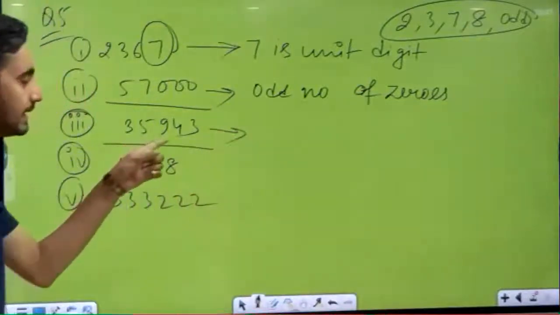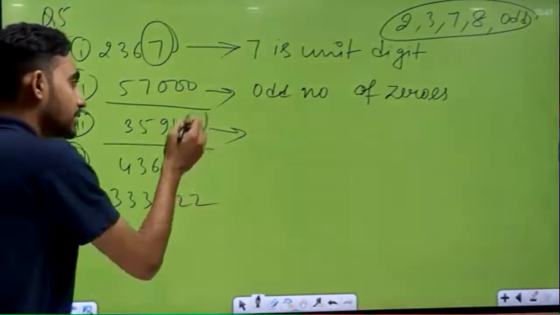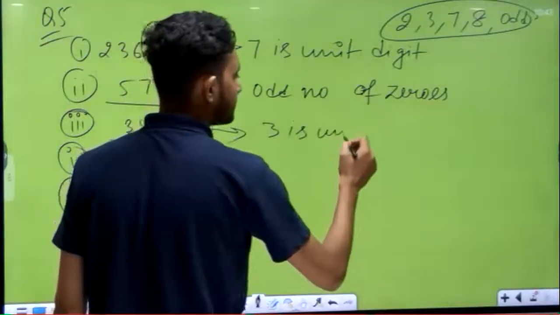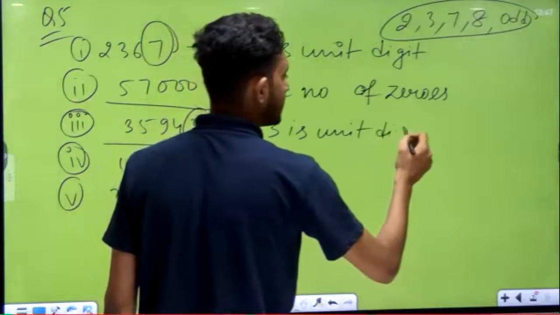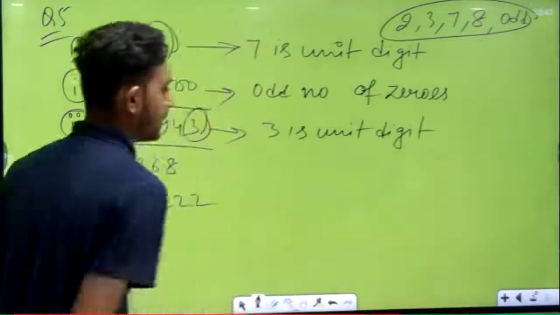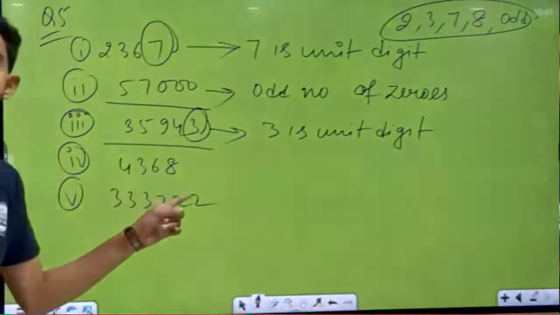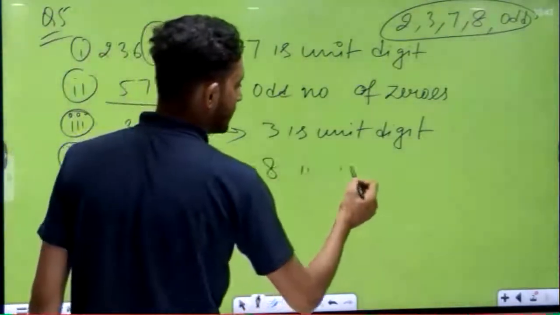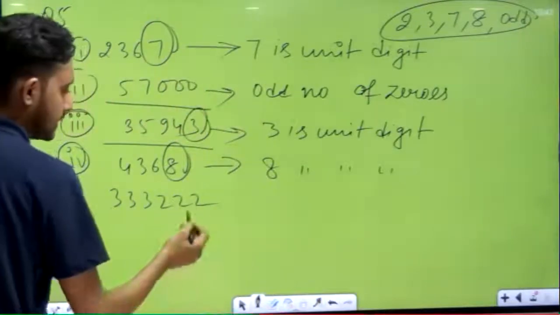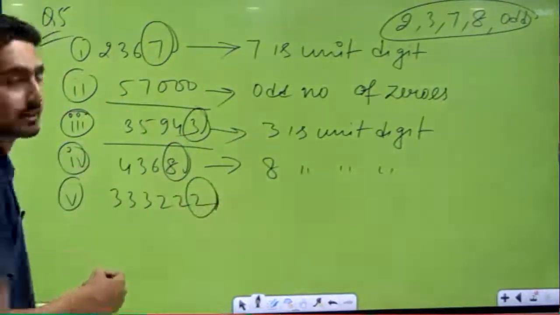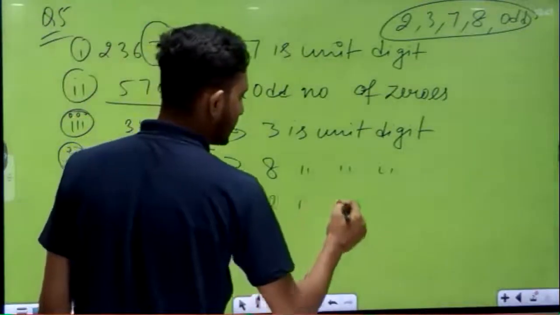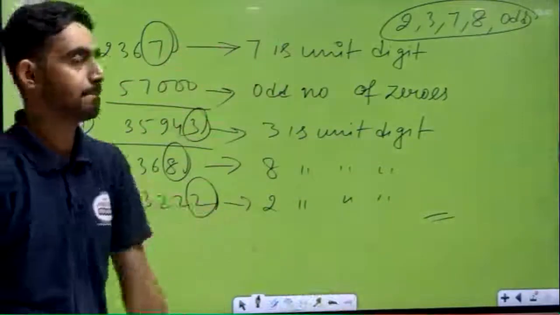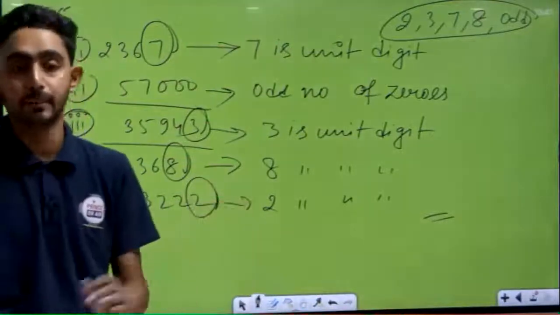Yes, students, in this number, at last 3 is there. Write down here 3 is the unit digit. Then next one, 4, 3, 6, 8. Again, if you observe, 8 is the unit digit here. Next, here 2 is the unit digit. Write down 2 is the unit digit. Done. So this is the reason we can say why they are not perfect square numbers.